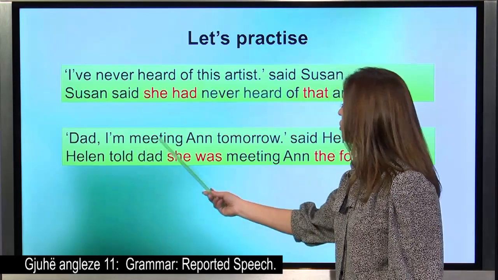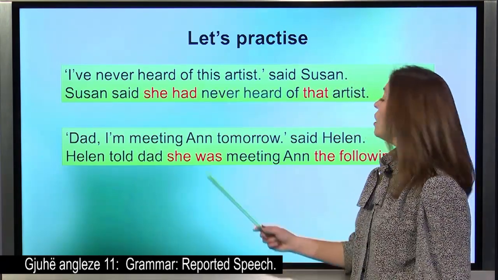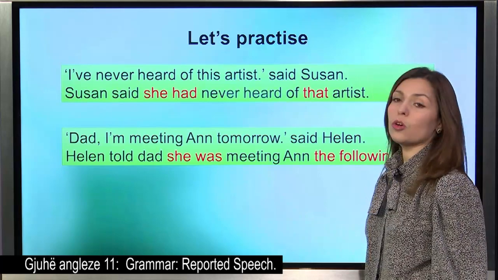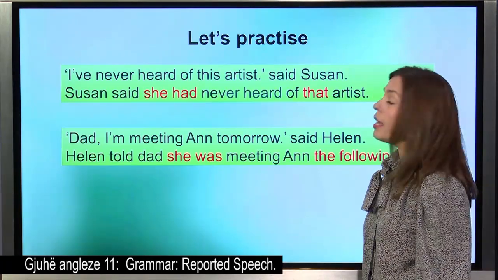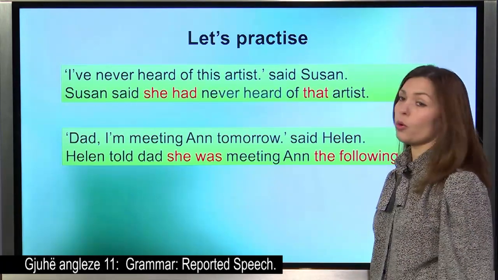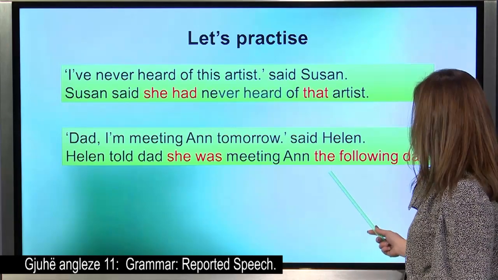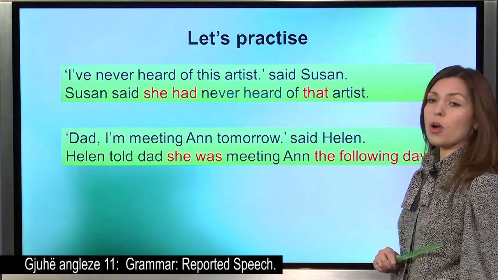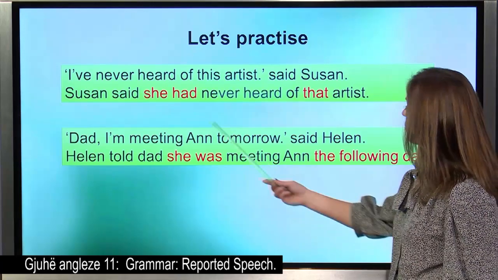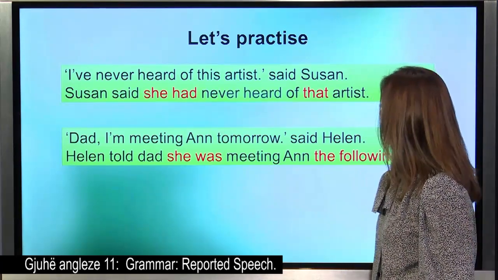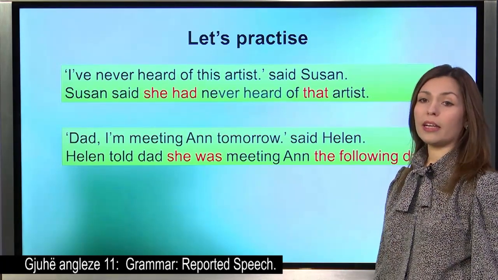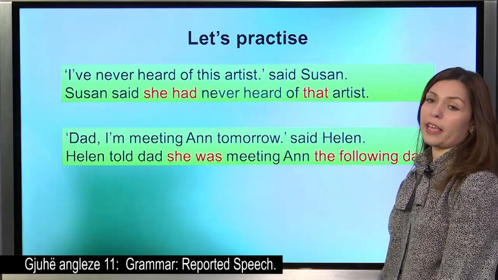The present continuous becomes a past continuous, was meeting, and the word tomorrow becomes the following day. So, our sentence becomes, Helen told Dad she was meeting Anne the following day.